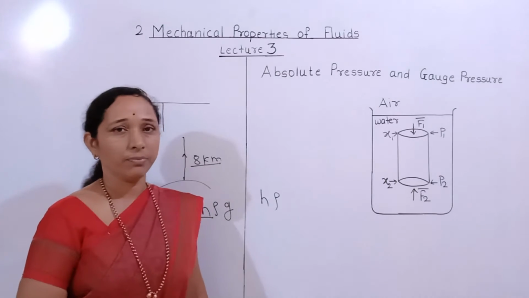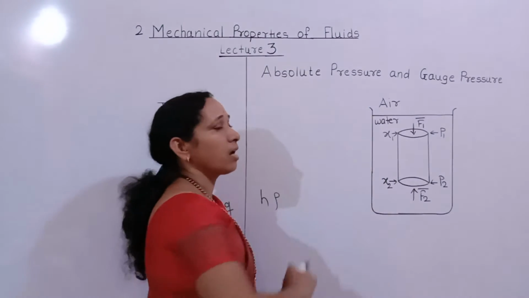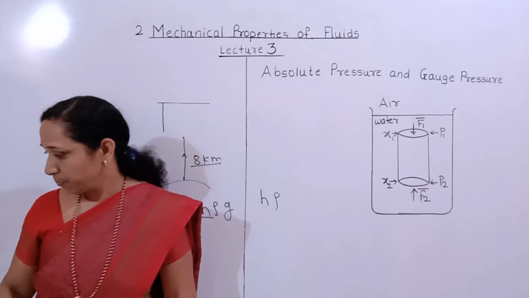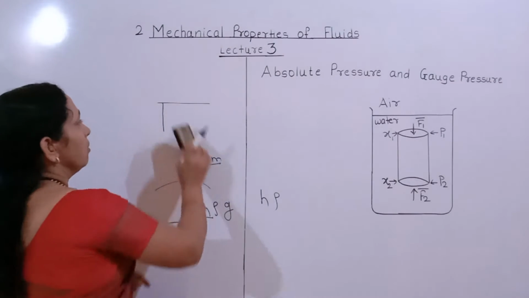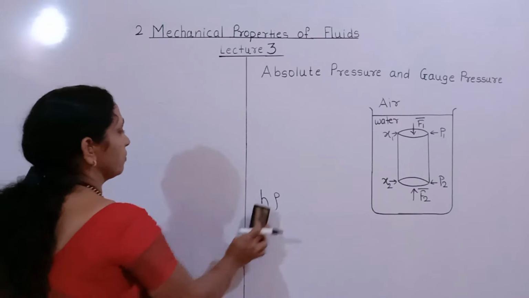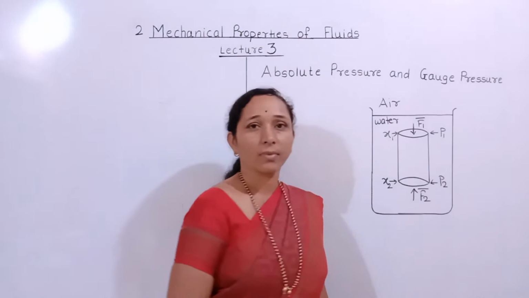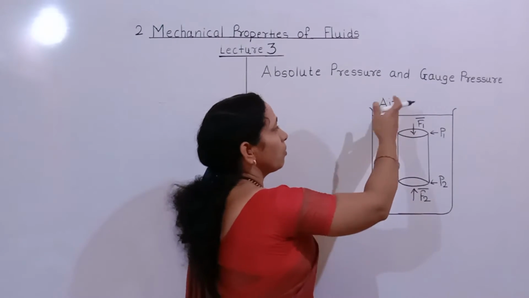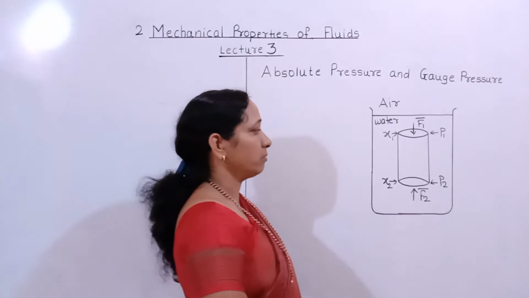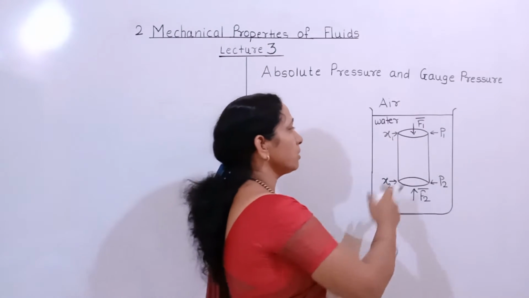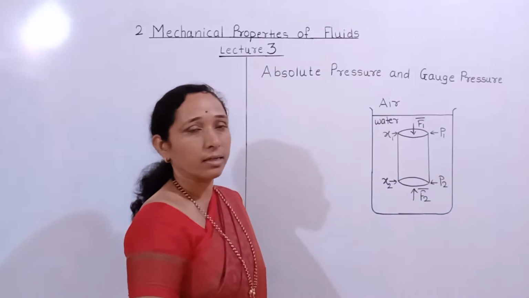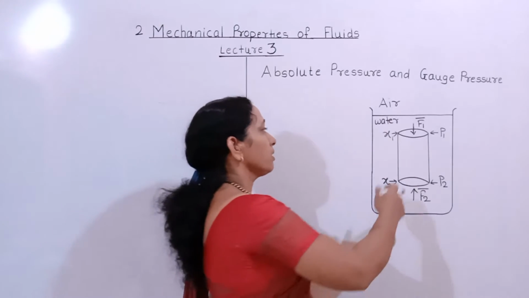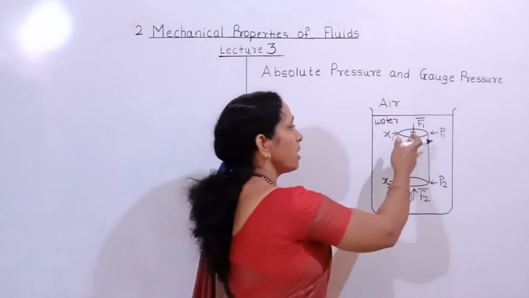हे आपण पाहिलेलं आहे. Today we see absolute pressure and gauge pressure. What is the absolute pressure and what is the gauge pressure, ते कन्सिडर करू आपण. Suppose this is a vessel, it contains water, and above the water in the vessel there is an air medium. For this, we have to find the pressure at a depth h below the water surface. For that, consider an imaginary cylinder,